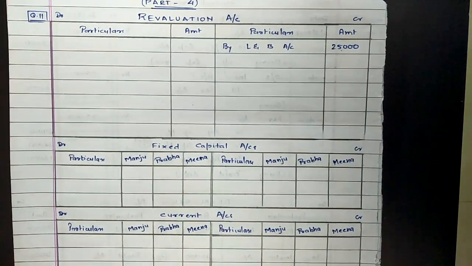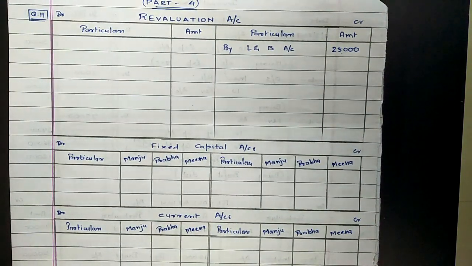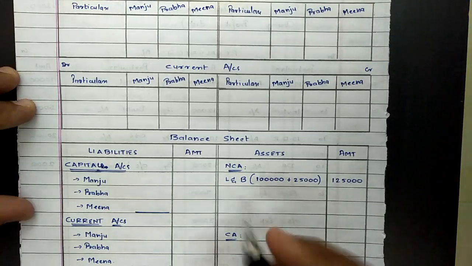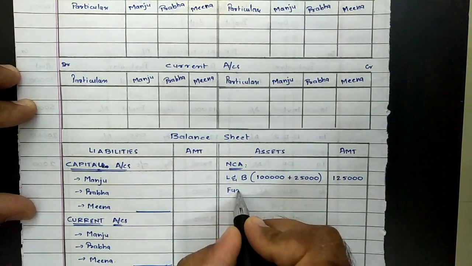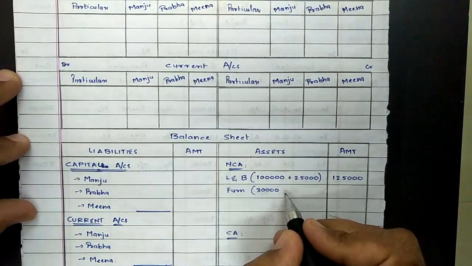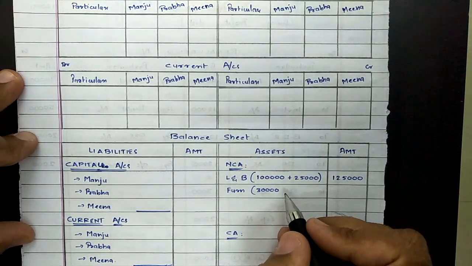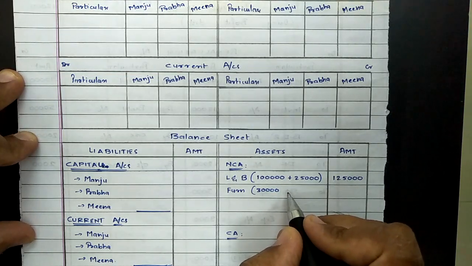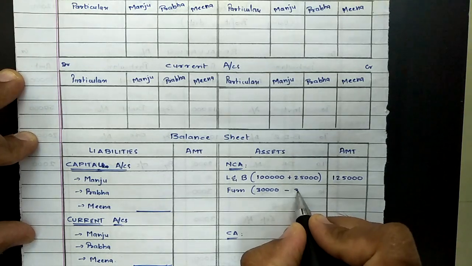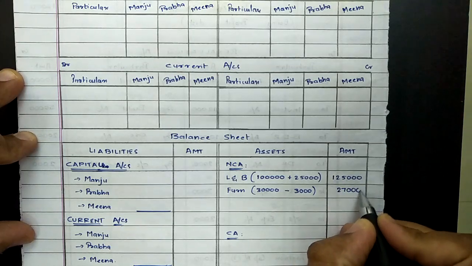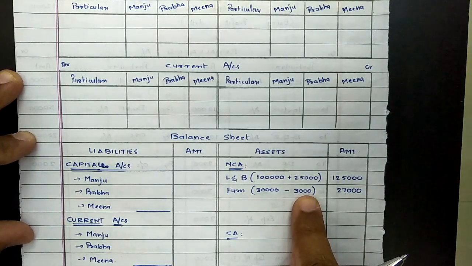Then the second transaction was that the value of furniture be reduced by 10%. As per the old balance sheet, the value of furniture was 30,000. So again, first note down the basic value of furniture. This is not compulsory. You can directly write the values in the outer column. Just for the sake of explanation, I am writing here. The value of furniture is to be reduced by 10%. Furniture was previously 30,000, less 10% means 3,000. So the net balance of furniture now becomes 27,000 and this is a decrease in value of asset.